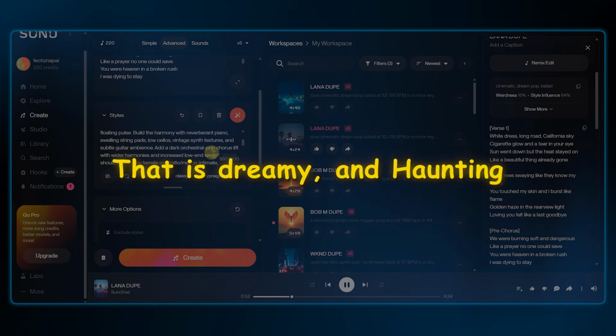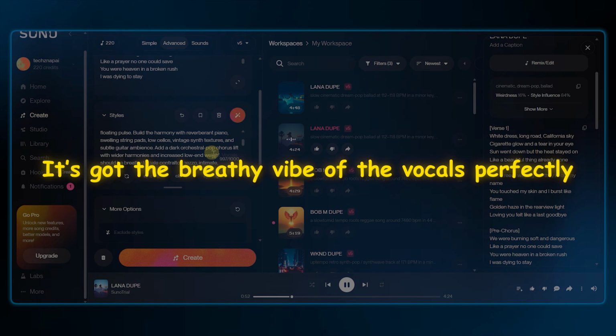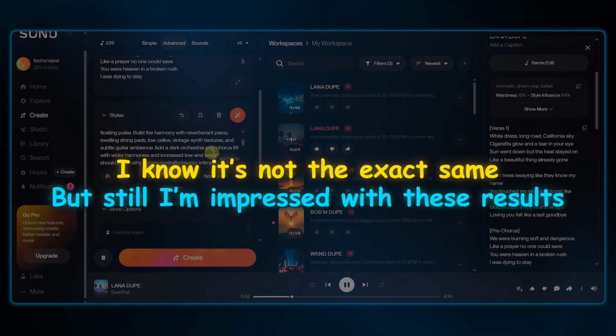Wow, that is dreamy and haunting. It's got the breathy vibe of the vocals perfectly. I know it's not the exact same, but still I'm impressed with these results.